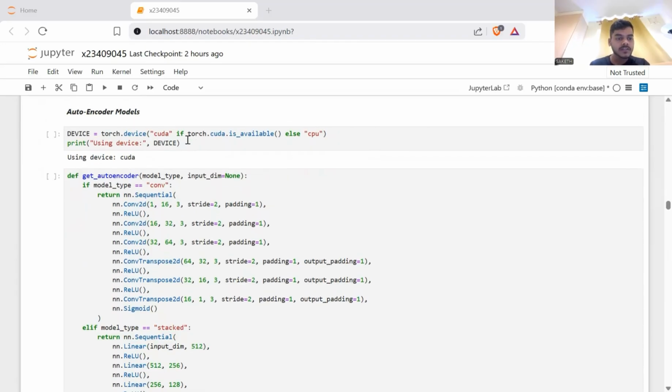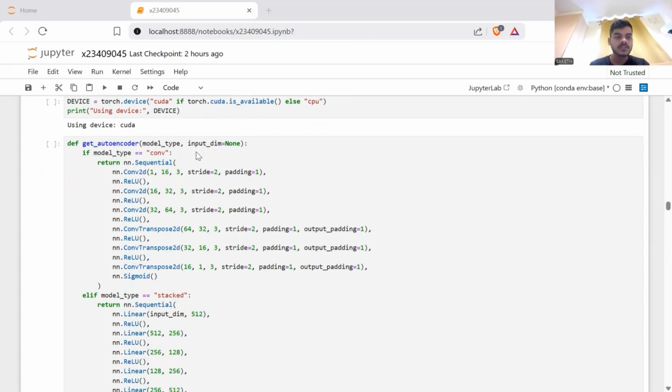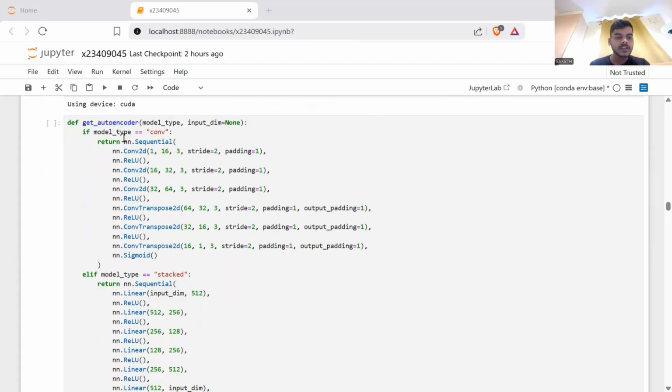For autoencoder models, the device line of code is used to determine whether the system has access to a GPU, and if so, instruct PyTorch to run all tensor operations on it for faster computations. The get autoencoder function is designed to return different types of autoencoder neural network architectures based on the model type selected by the user. Autoencoders are unsupervised neural networks used to learn and compress the representations of data and detect anomalies using reconstruction error.